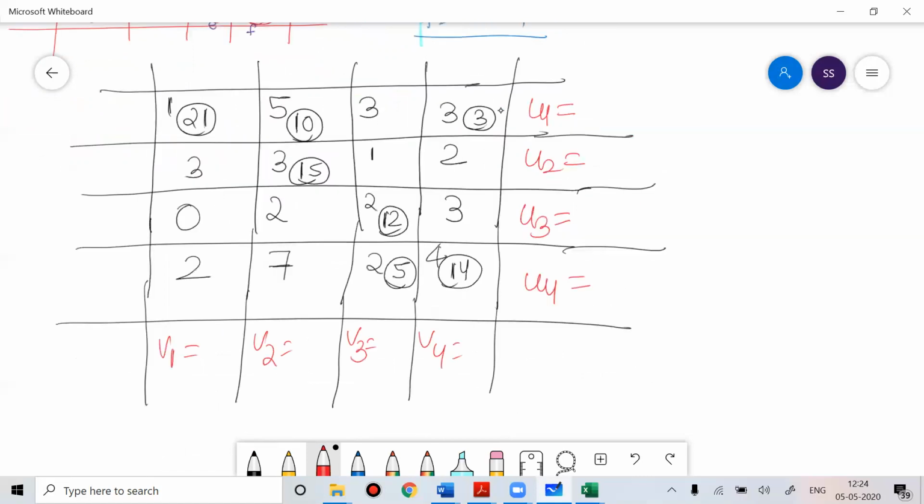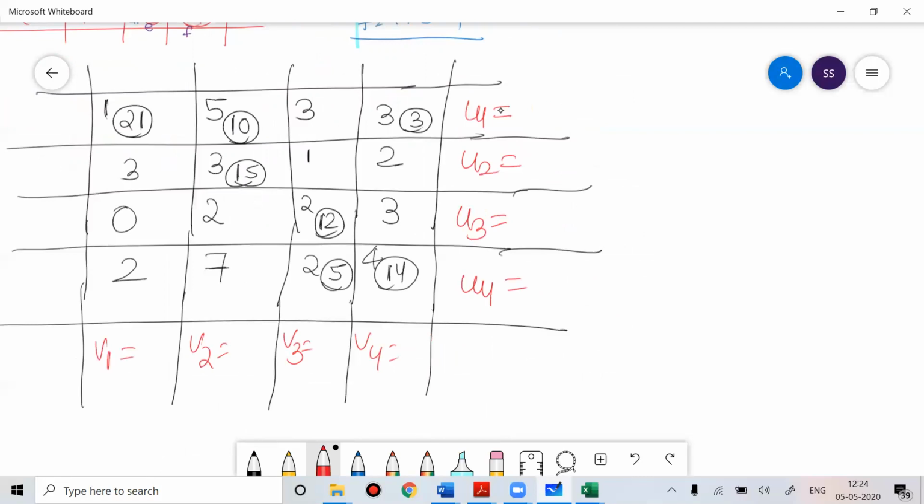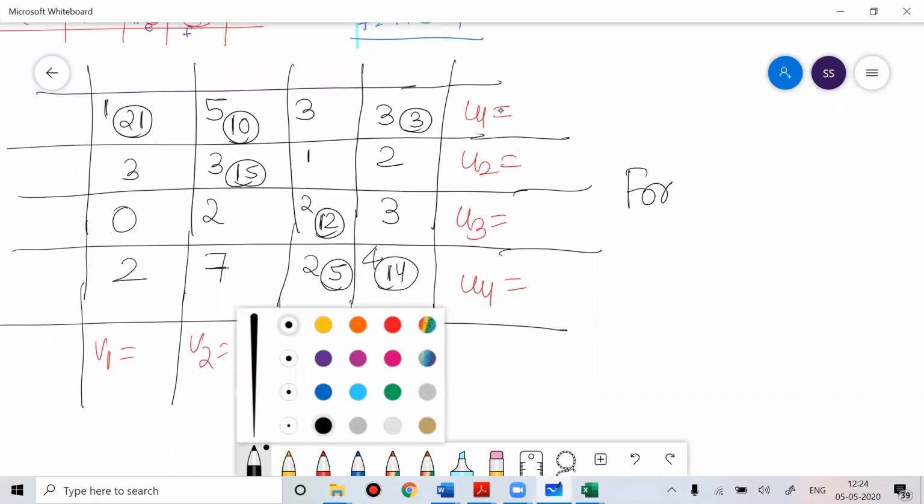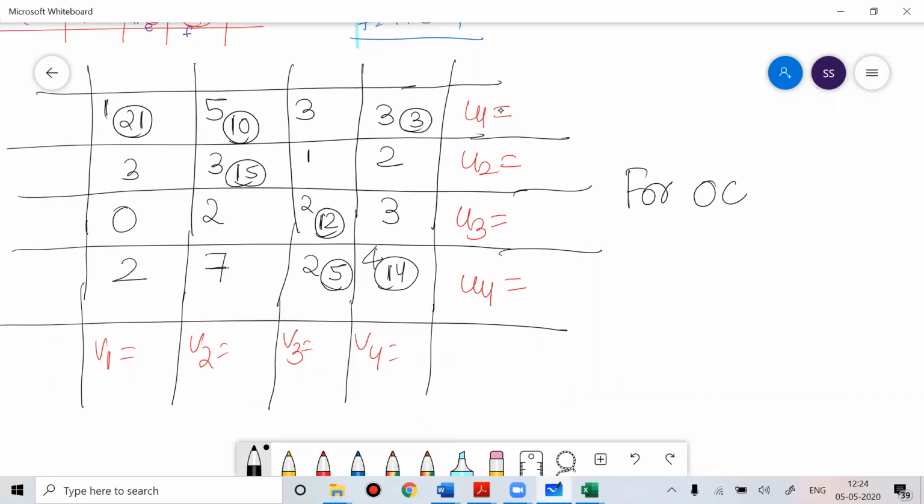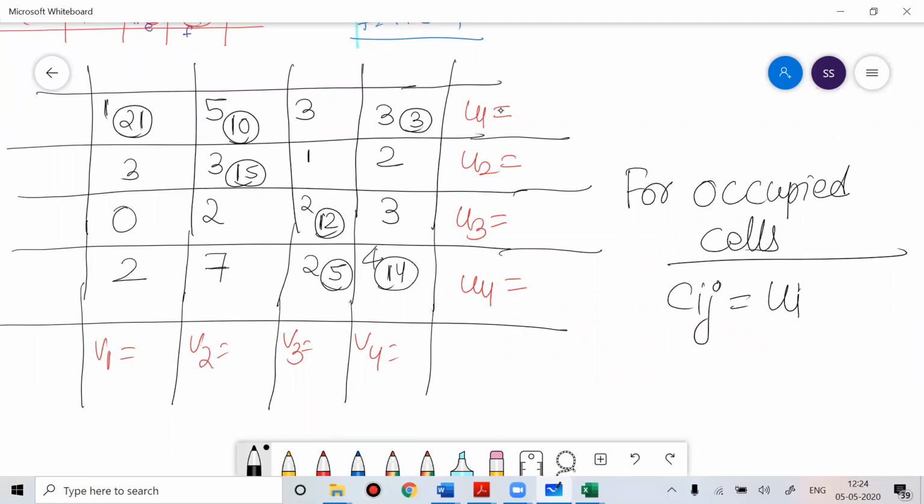Now the same formula again we have to use for occupied cells. We use the formula called Cij is equal to Ui plus Vj.